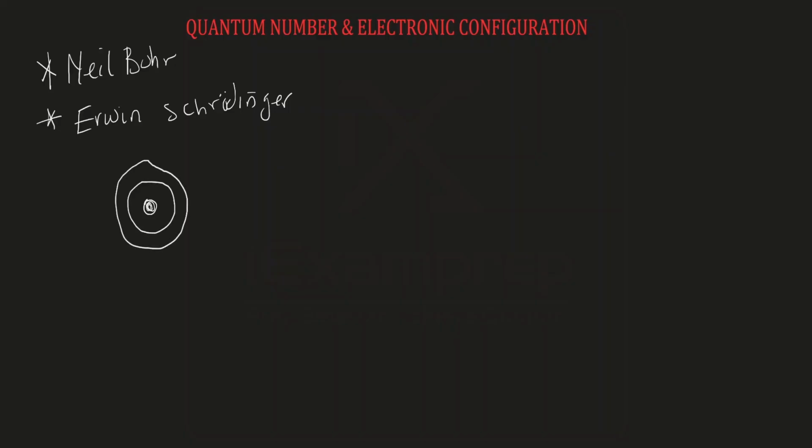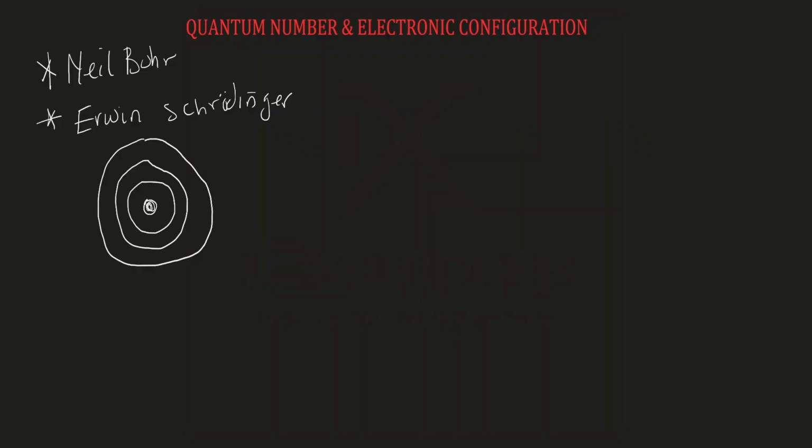Now, those orbitals have some amount of energy associated with them, and once electrons are located in their orbitals, they do not gain energy nor lose energy. Also, the scientist Schrödinger said that electrons behave like waves, and the position and properties of electrons in their orbitals can be ascertained by solutions which are called quantum numbers. So that is why we are discussing quantum numbers today.